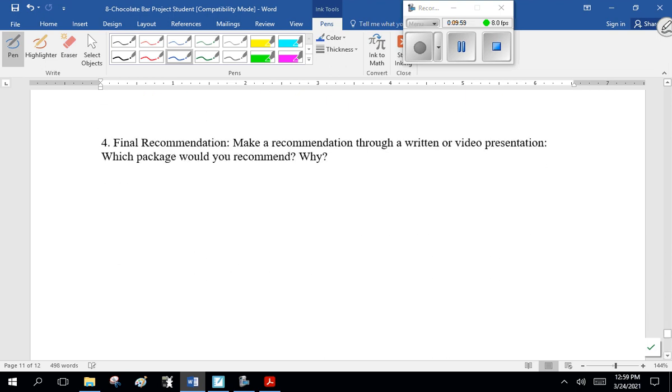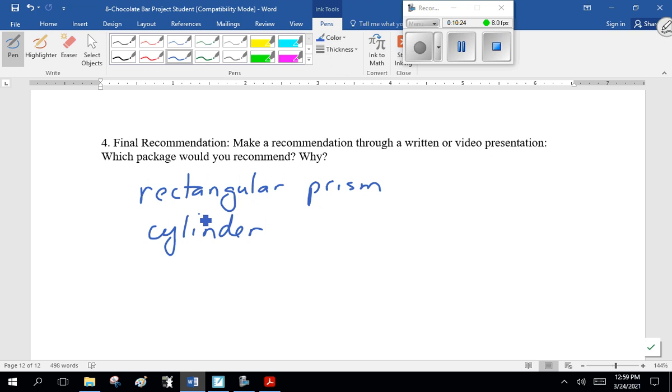Okay. Question 4, final recommendation. Which package would you recommend? And remember, you've got the rectangular prism or the cylinder. Which one? And I want a why. The only thing is, they have to be bigger than the Toberlone, volume-wise. Beyond that, I don't care.